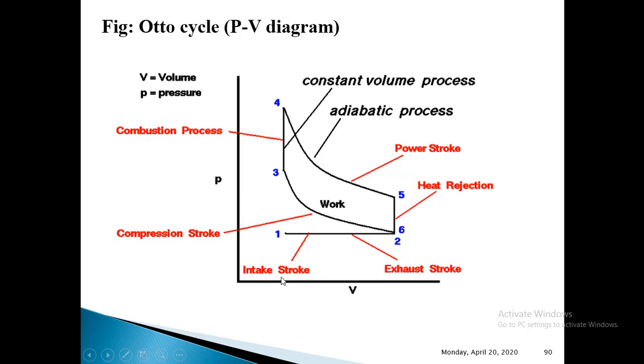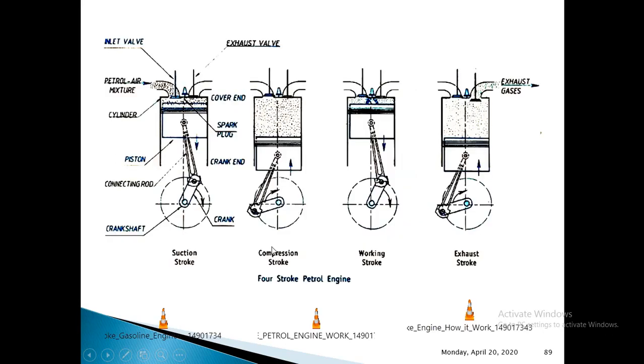Next, let us move to the compression stroke. Again, I will tell you the overview first. The piston will be at bottom dead center, or the crank end, and will start to move towards top dead center, or the cover end. In this case, both the valves, the inlet valve as well as the exhaust valve, remain closed, and the crankshaft will finish the next 180 degrees of its rotation, or further half of its rotation. This is the overview of the compression stroke.